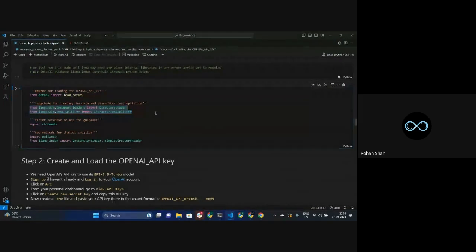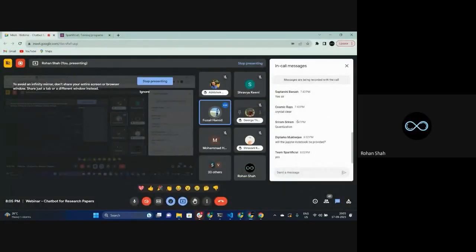Any doubts, guys? Sorry, just one thing. The OpenAI key that you're talking about, it is a paid feature, right? To generate the key, or can you do it with a free account? I'll show you exactly what we'll do in the second step. Oh, okay. All right, cool.